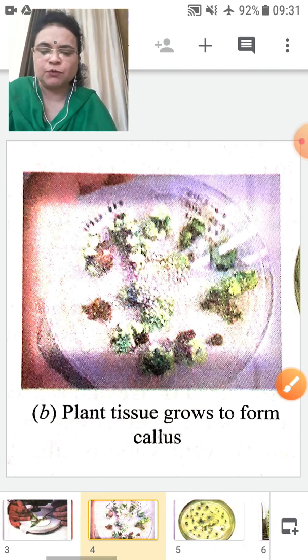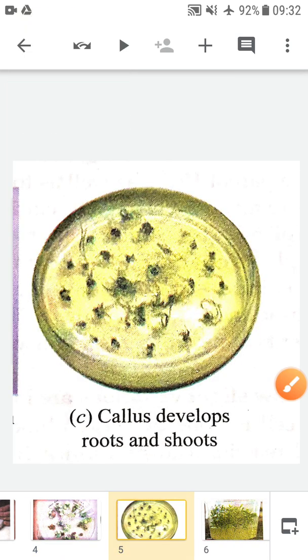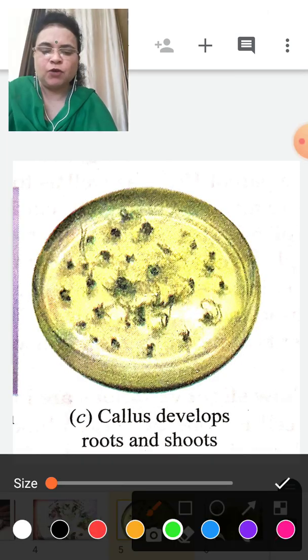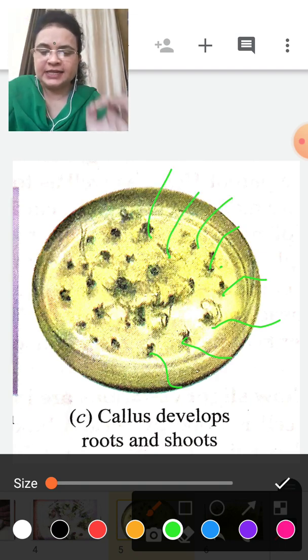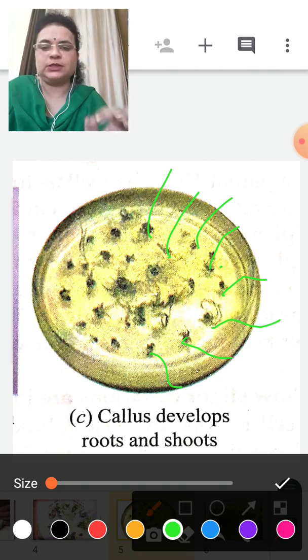And in the next stage, this callus changes into some other development. From this callus, small roots, thread-like structures, come out. So now the callus has developed into roots and also into shoots.